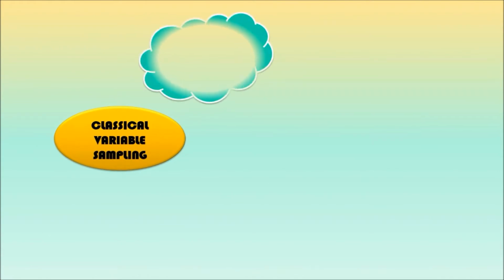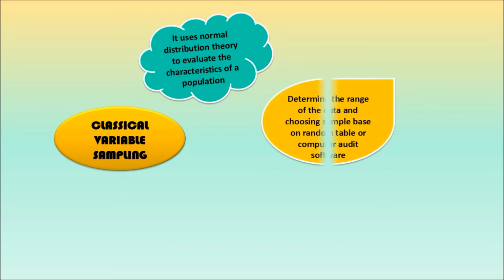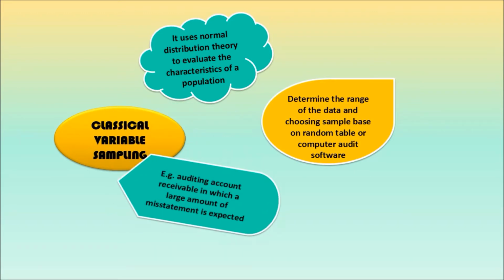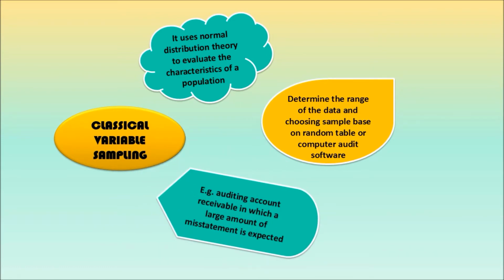Classical variable sampling is an approach that uses normal distribution theory to evaluate the characteristics of a population based on the sample data. It is used to determine the range of the data when selecting the sample based on a random table or computer audit software. For example, checking, evaluating and auditing accounts receivable in which a large amount of misstatement is expected.